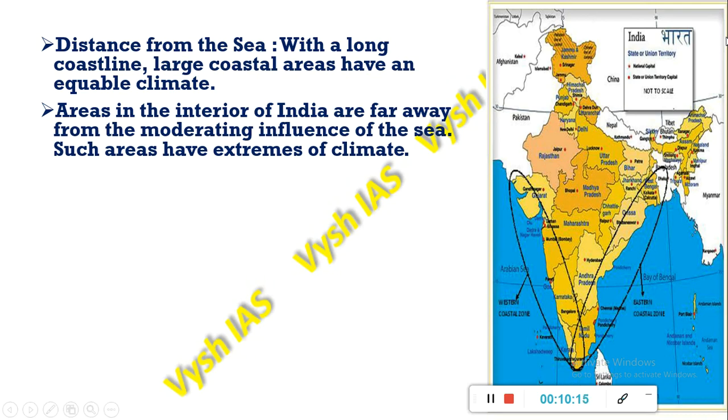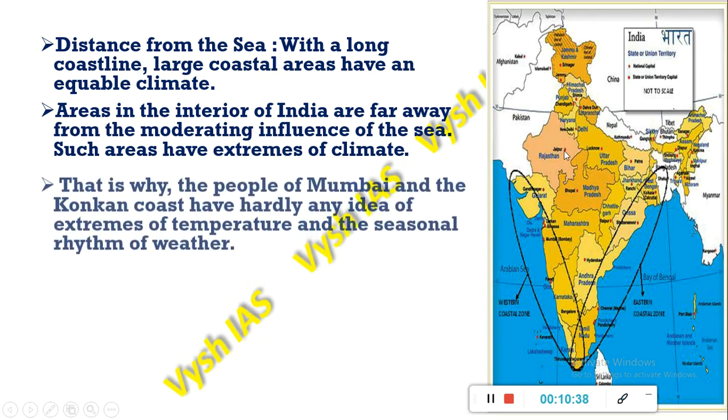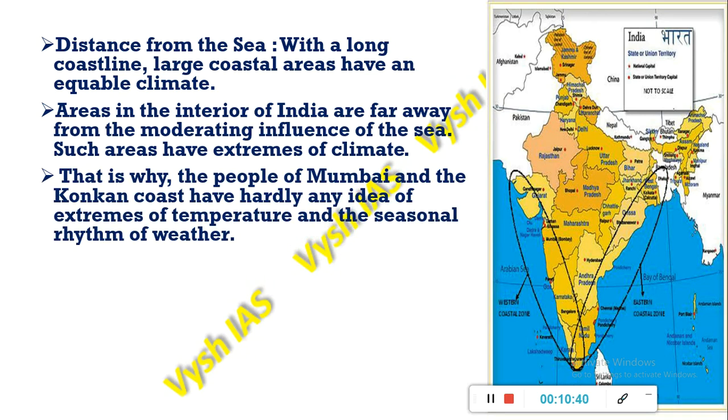For example, Mumbai and the Konkan coast are very near to the coast, and they have a very moderate climate of the sea. Whereas the states located in the interiors, or places like Amritsar, New Delhi and Kanpur, are away from the sea, so they have this extreme type of climate.